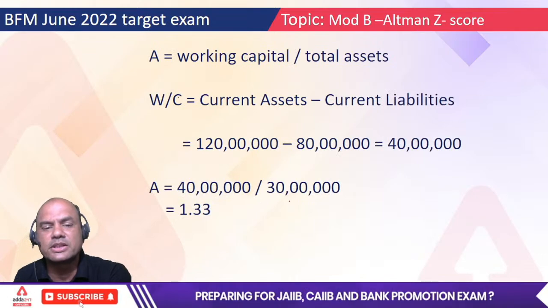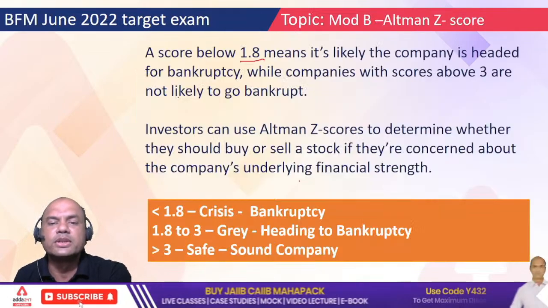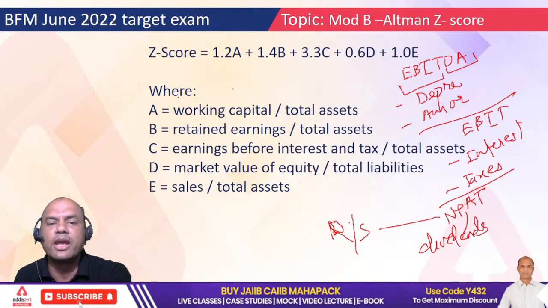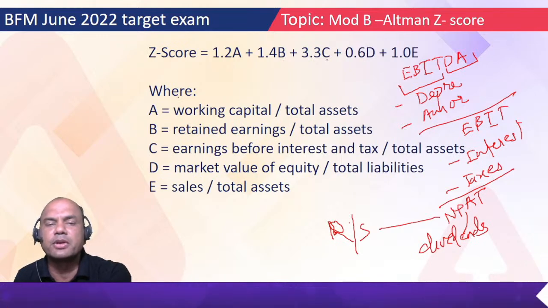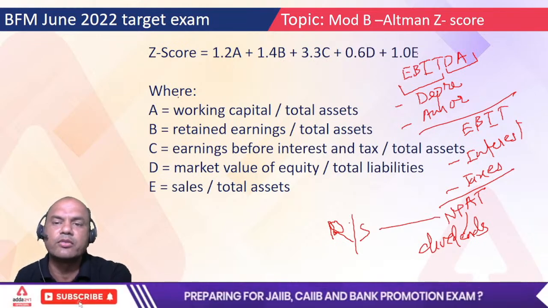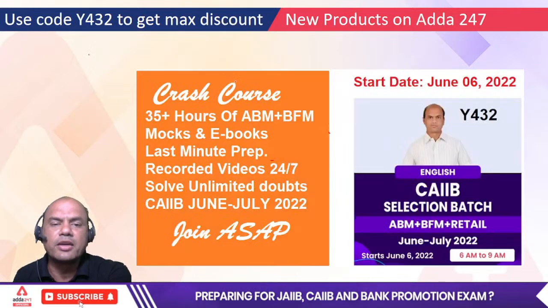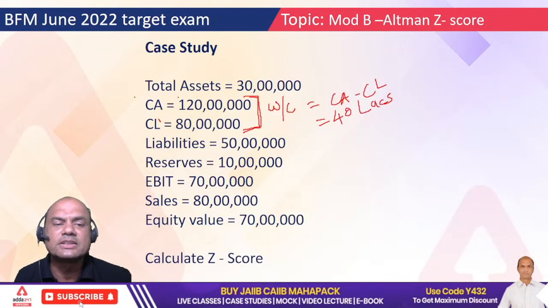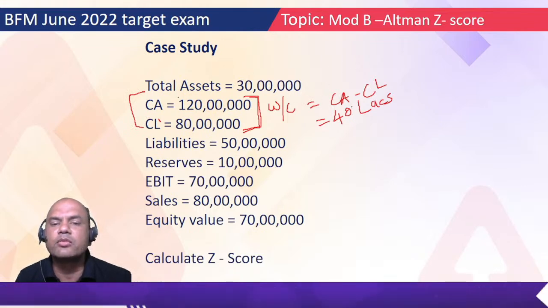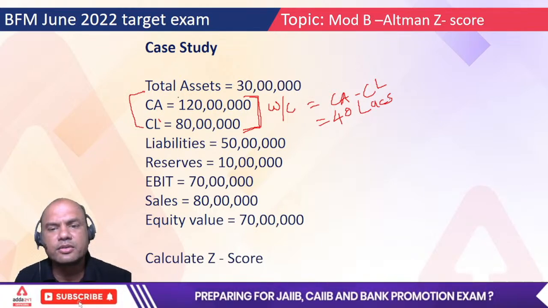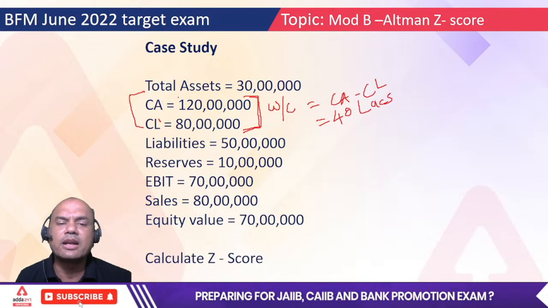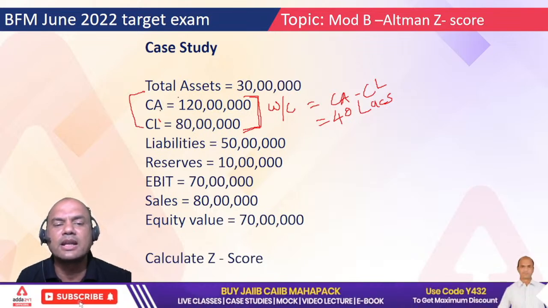What is the formula for Z score? 1.2 into A plus 1.4 into B plus 3.3 into C plus 0.6 D and 1 E. In the exam, everything will be given to you. Even this won't be given to you. Directly they'll give you working capital of 40 lakhs. Once you get that, you need not calculate all this current assets and current liabilities.